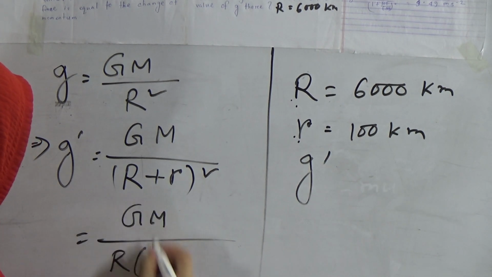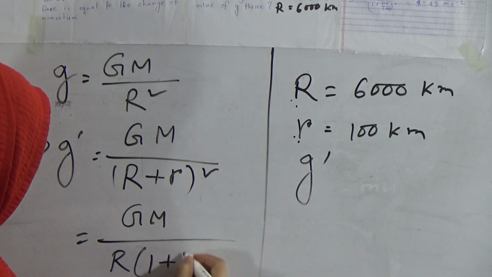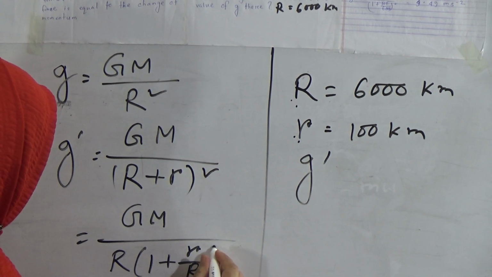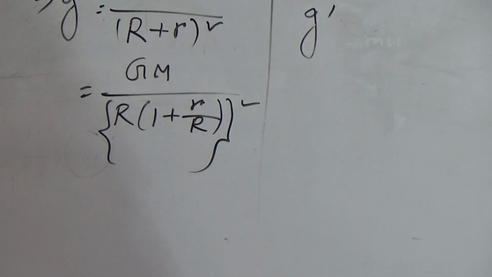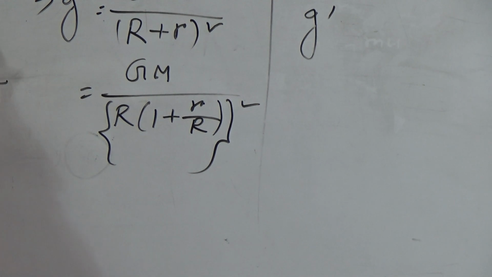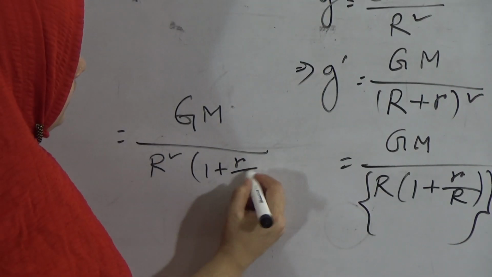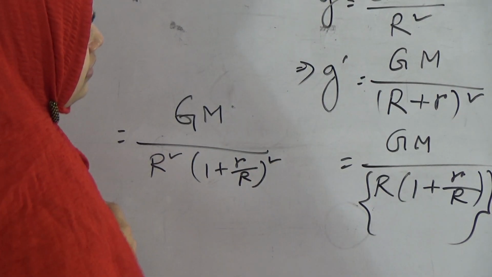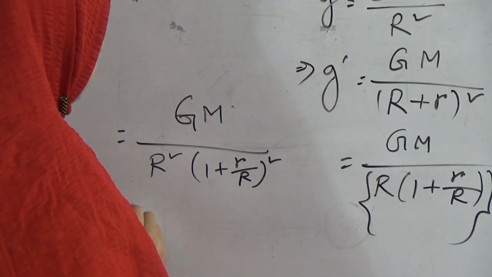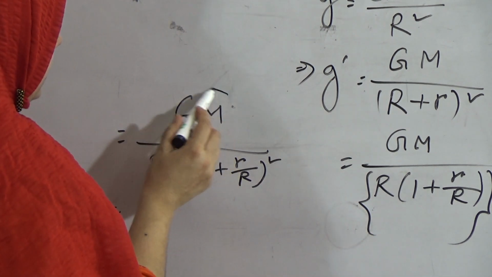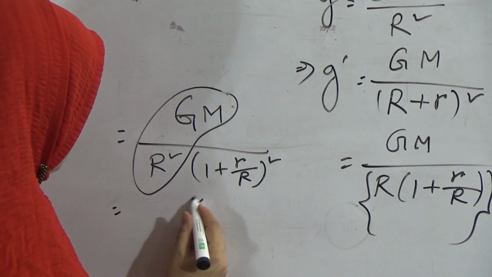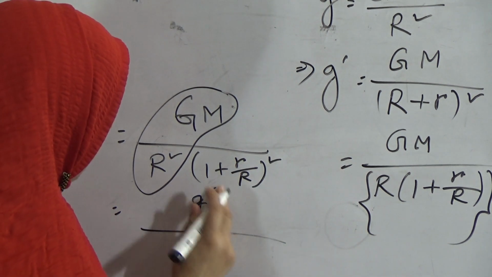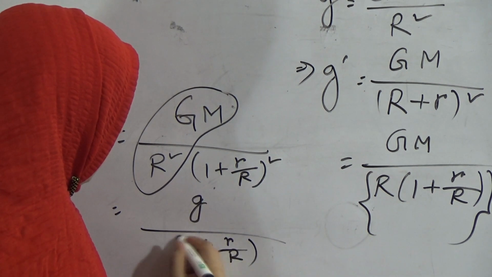Now we can write GM divided by R square into 1 plus small r divided by capital R, whole square. And now GM divided by R square is g. We know this is g. So we can write g divided by 1 plus small r divided by capital R, whole square.